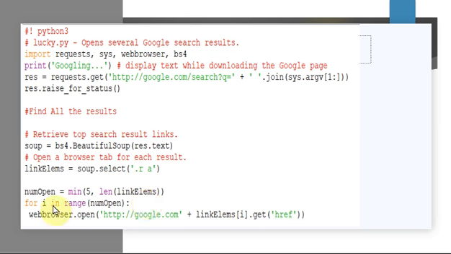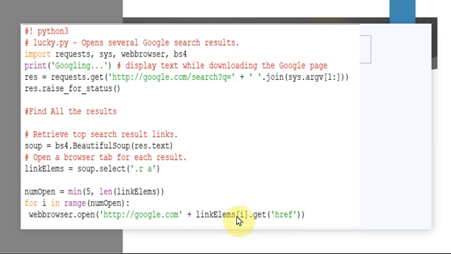That is stored in your num open. So for i is equal to 0 in range num open, what are you going to do? You are going to open google.com followed by link elements of i. So what is this link elements of i? Wherever you have a matching anchor tag, that is stored in this link elements.